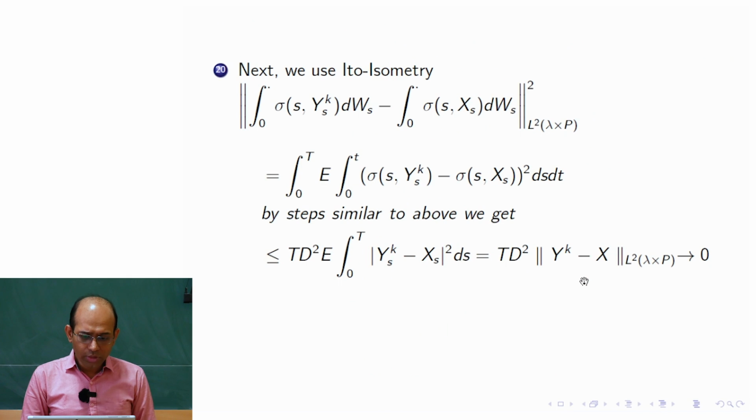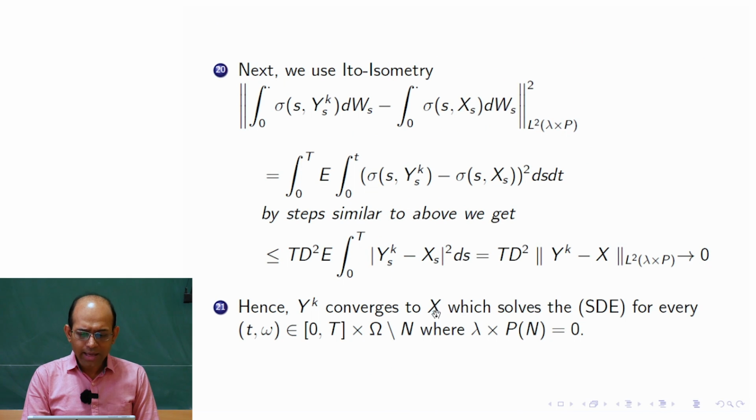So what did we get then? We got that x satisfies the SDE for almost every t and omega. So that means it might not satisfy the SDE for some combination of t and omega, that set I am writing as capital N. However, the measure of capital N will be 0. Is it clear? The measure of that will be 0. So by arriving at it, we are not yet done with the proof of the theorem, because the theorem says that for each and every t it should be true. So we need to do a little more work here.